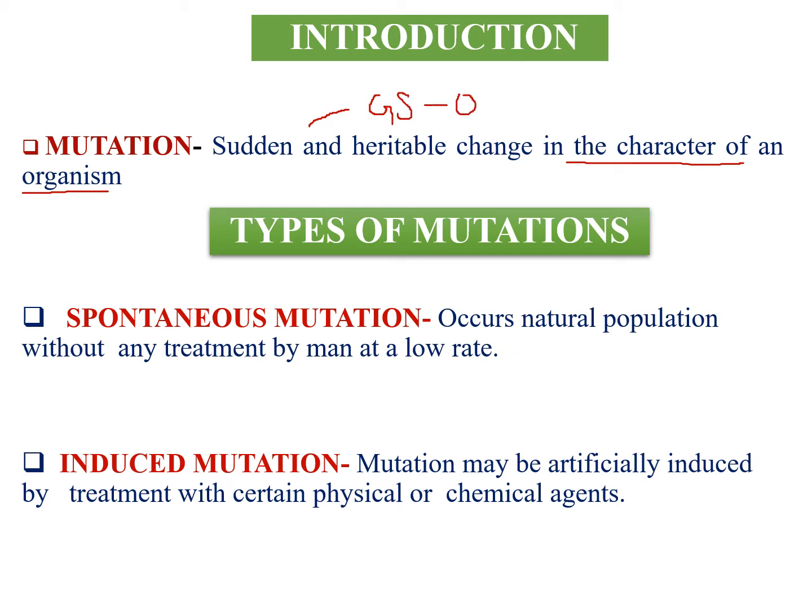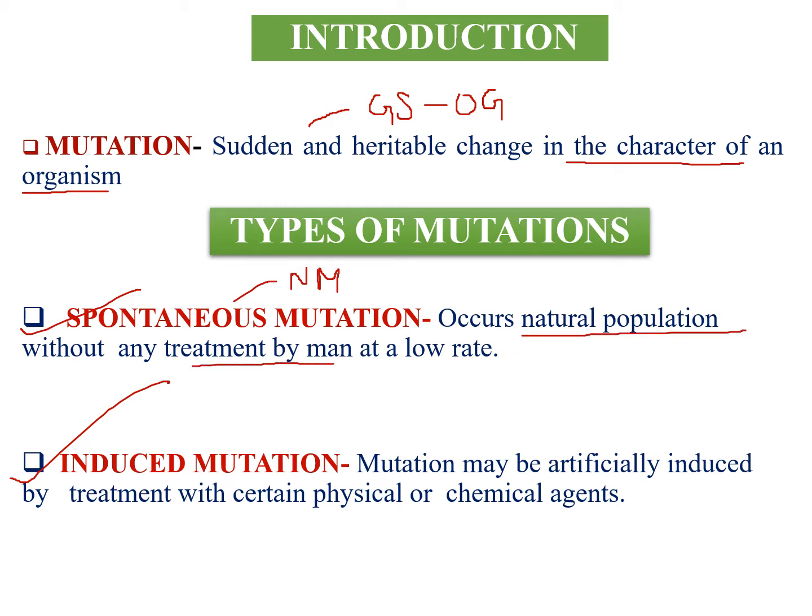And mutations are generally harmful to the organism or plant, but beneficial mutation also occurs. If beneficial mutation occurs in the plant, it is used for breeding purpose, and mutations are of two types: spontaneous mutation and induced mutation. Spontaneous mutation, also known as natural mutation, because this type of mutation naturally occurs in the population without any treatment by man.